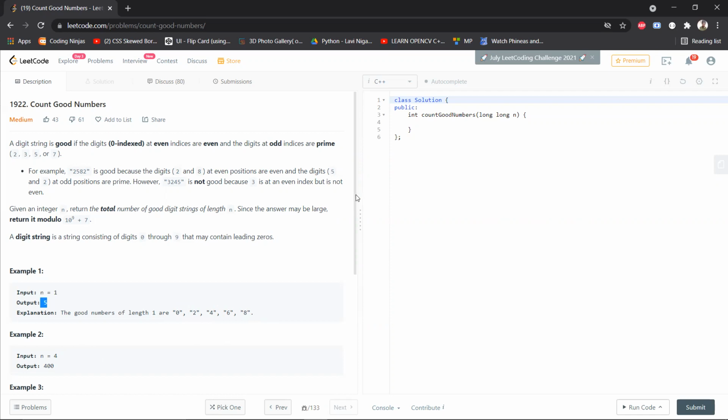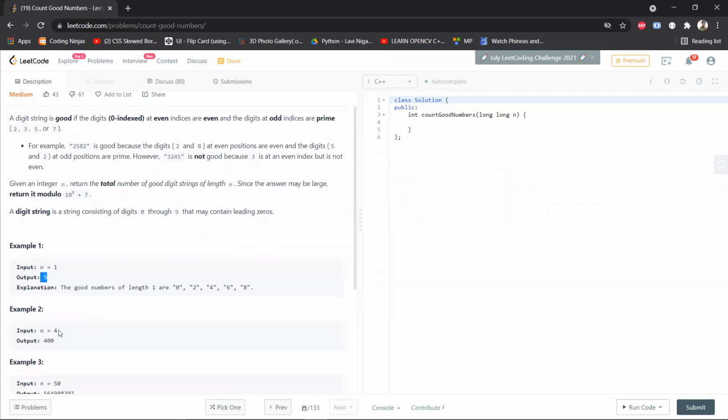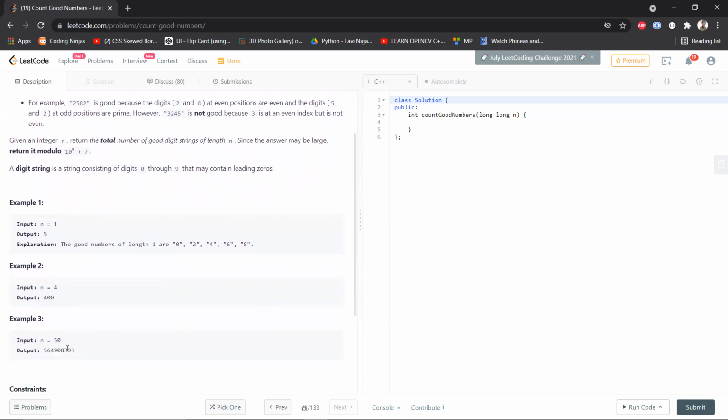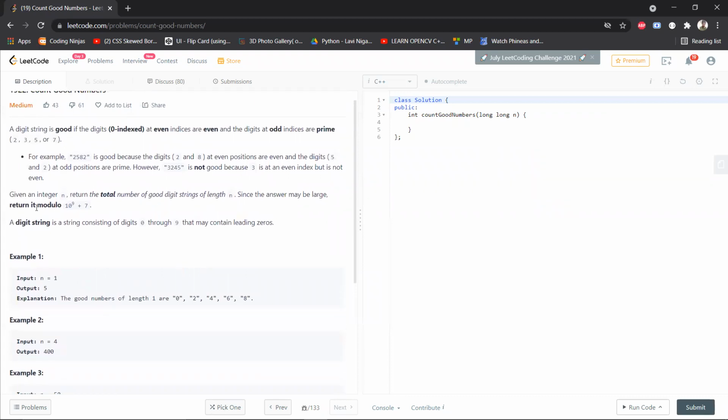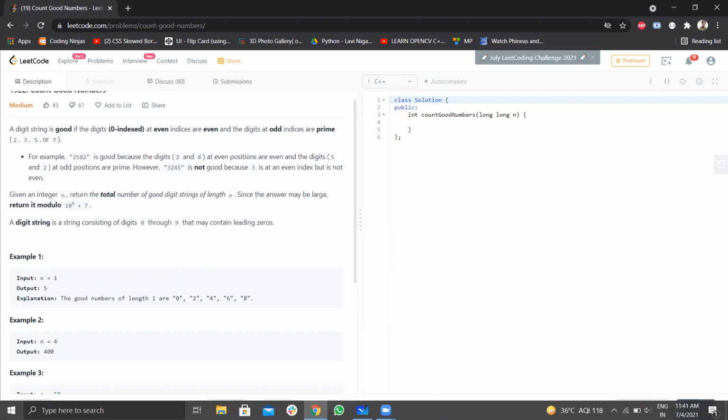This answer can be very huge. If you go to n equal to 4, your output will be 400. For n equal to 50, as you can see, this is a huge number. So the question has asked us to return its modulo also. Let's quickly dive into the question.